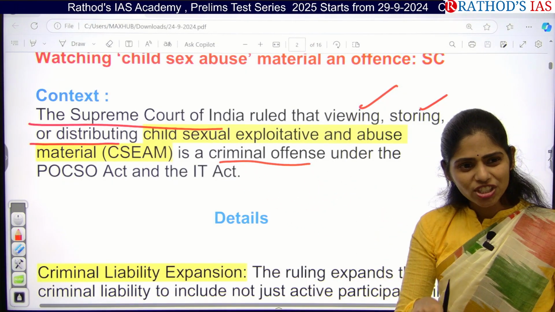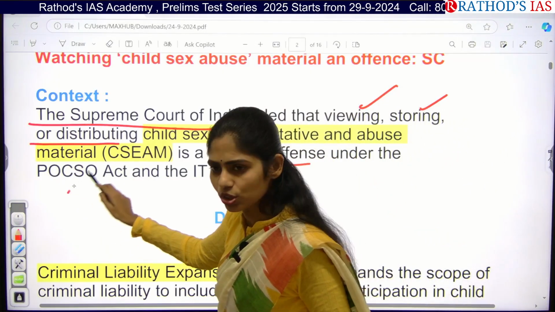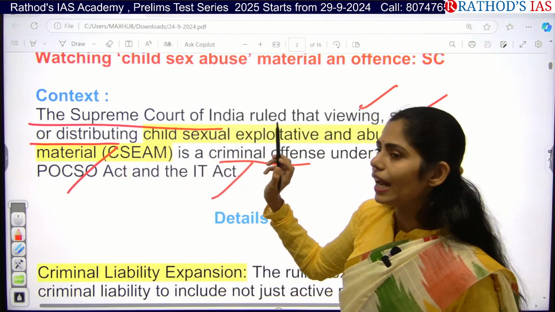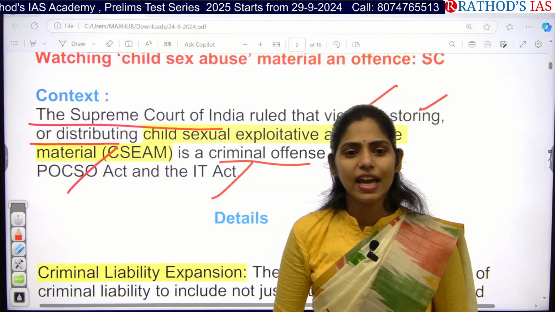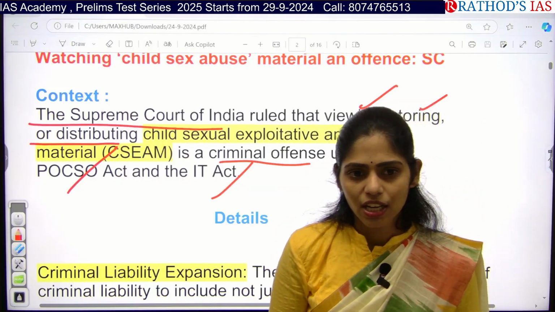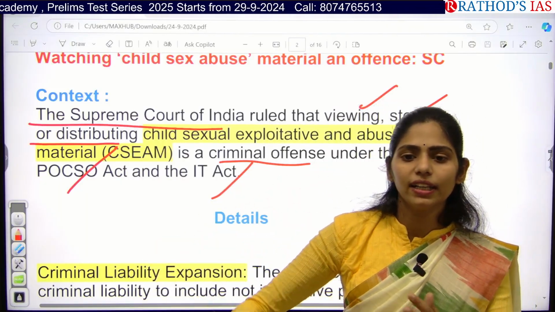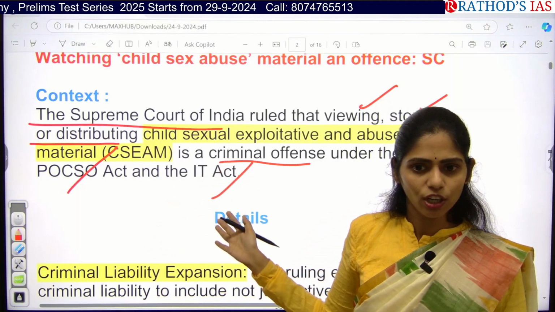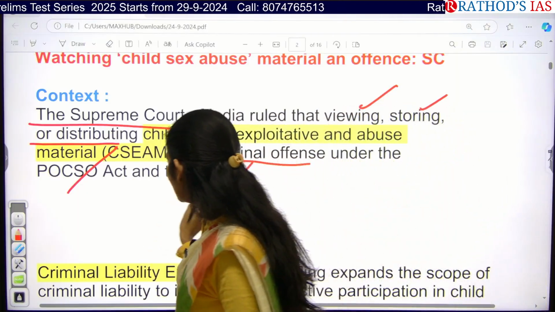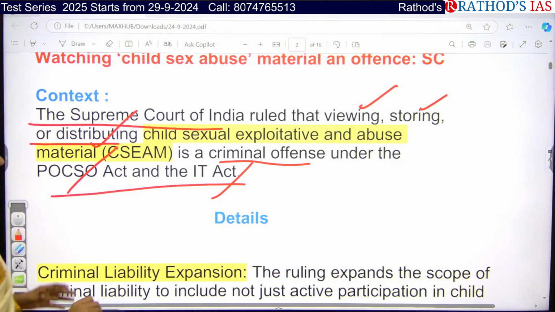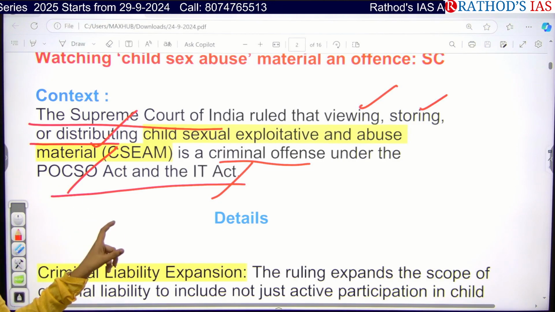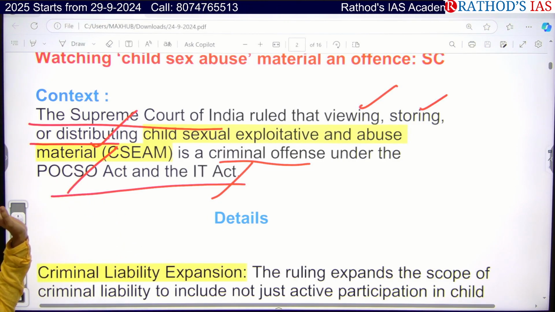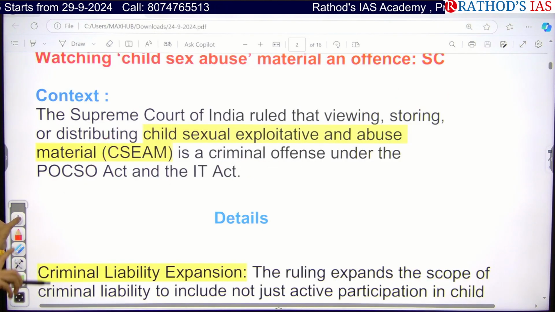Okay, under which act? As you said, that is POCSO, and next one is under the IT Act. Why IT Act? Information Technology Act, because this information will be circulating by using this technology, right? So under these two acts, now it is a criminal offense, and most probably you may get a question either in prelims or mains regarding this. It is a very important and burning topic.